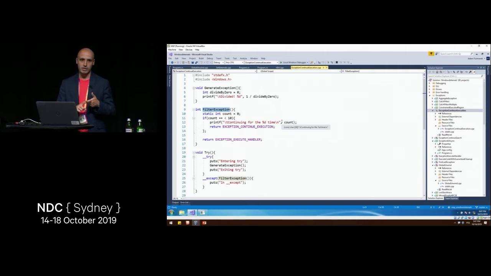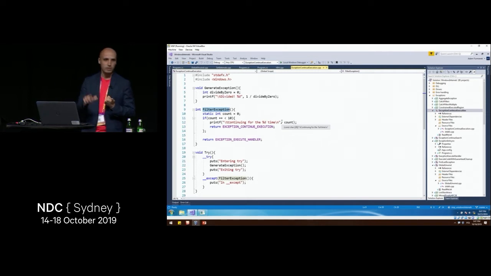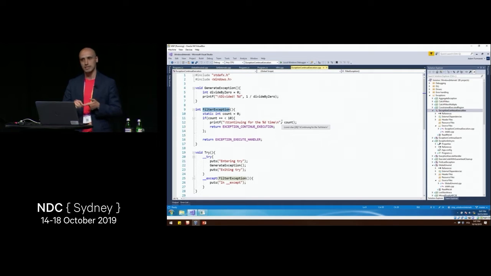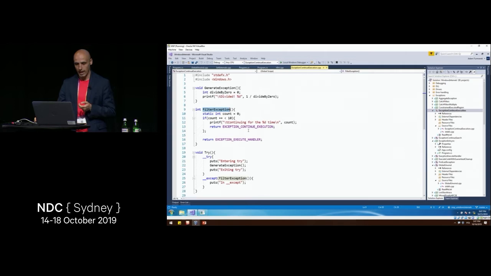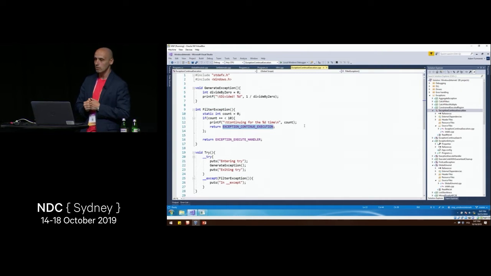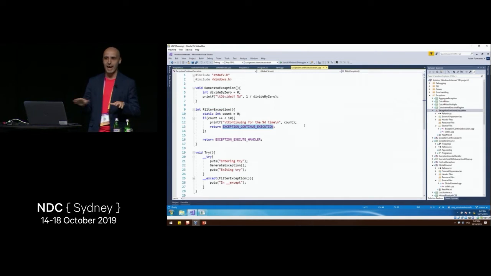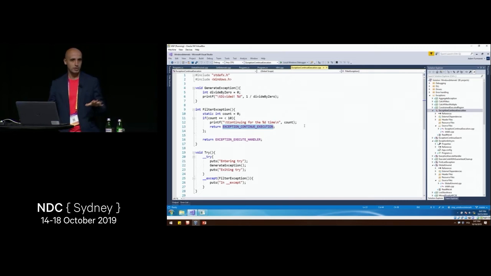So two values are pretty simple. I don't want to handle this exception. I don't care about it. I don't know it. So please go find someone else who can handle this. Or the other value is, yeah, I do know this exception. I want to handle it. But there is a third value, meaning exception continue execution, which basically tells the operating system, hey, I think everything is fine. Let's just try again.